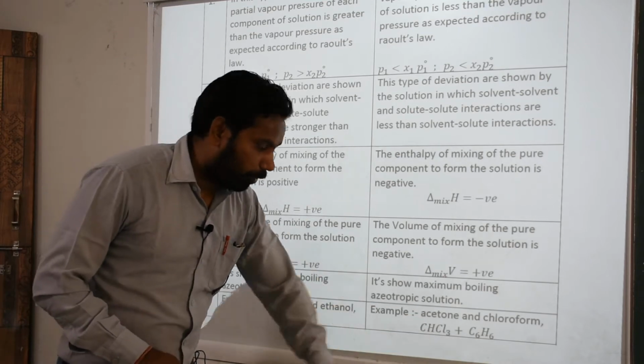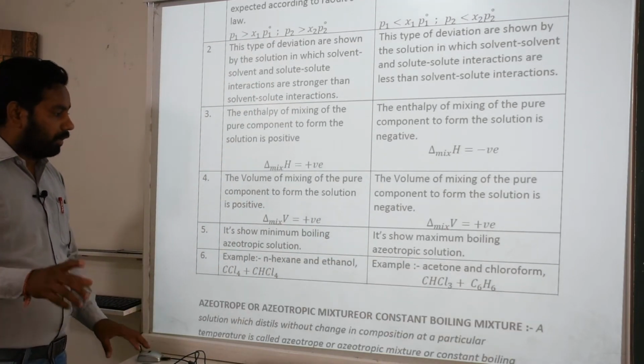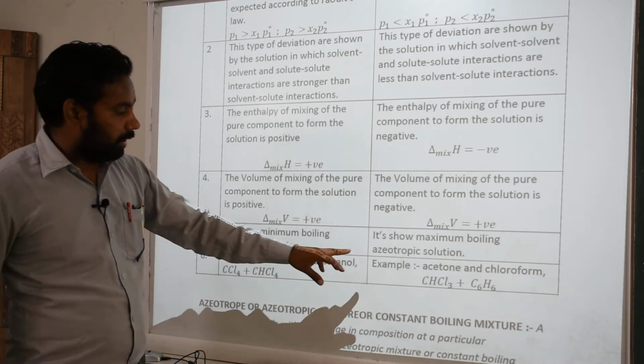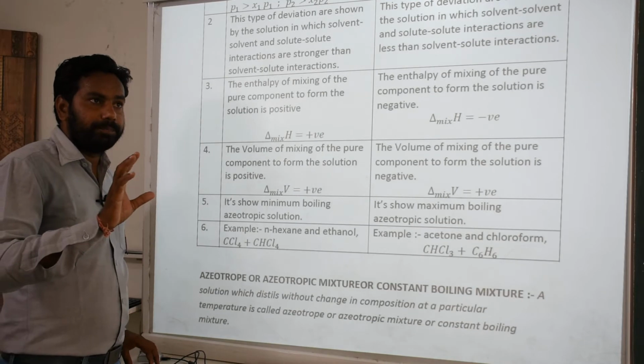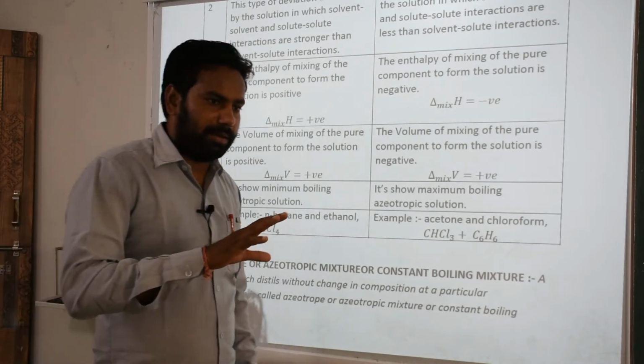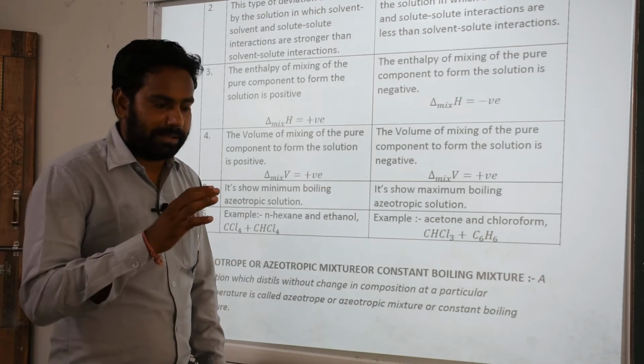Then second is chloroform and benzene, which shows negative deviation. Okay, next slide we discuss azeotropic solutions. What is an azeotropic solution? If we consider one example of something that is not an azeotrope or azeotropic solution, like water.